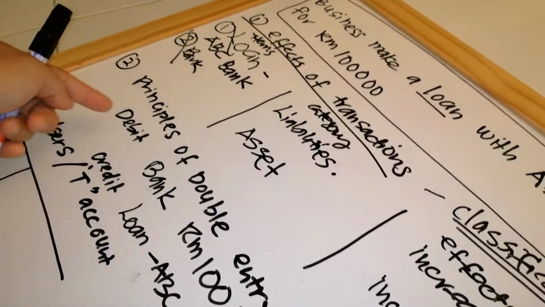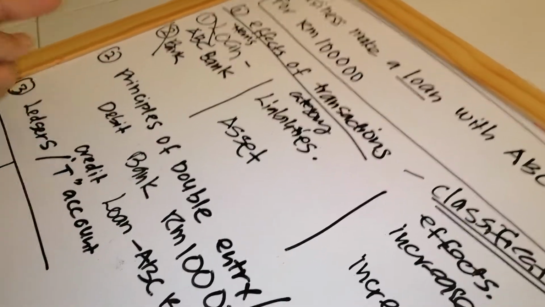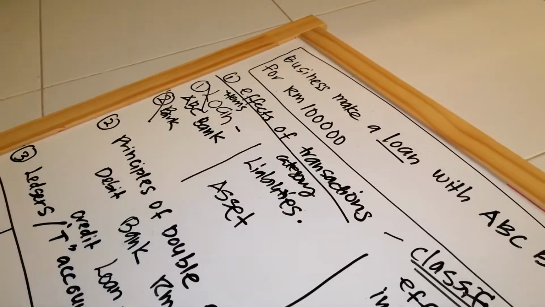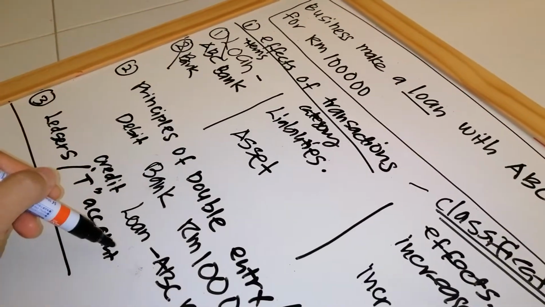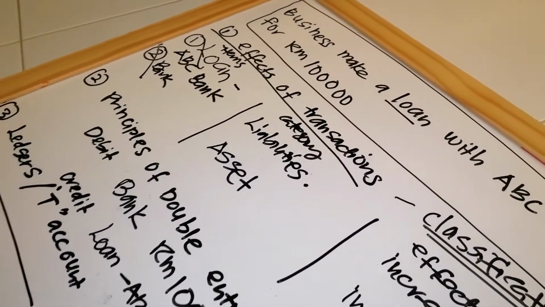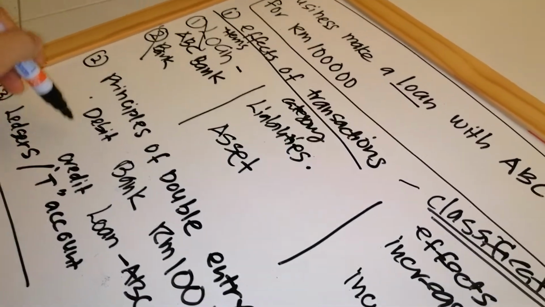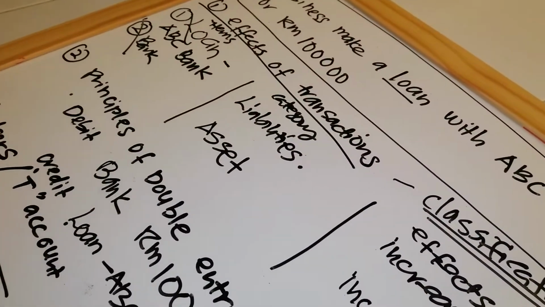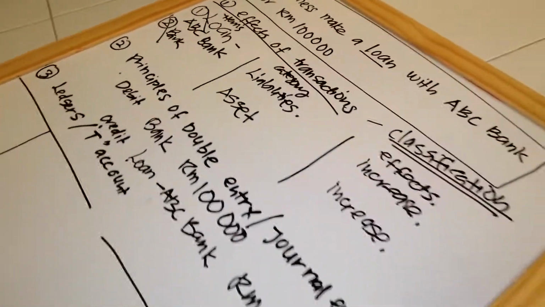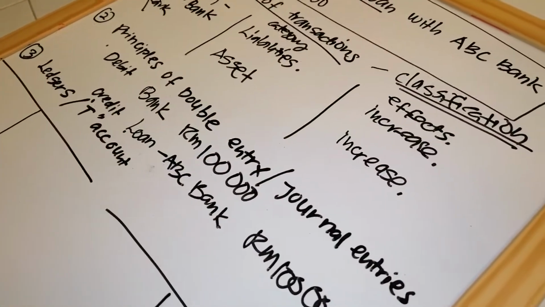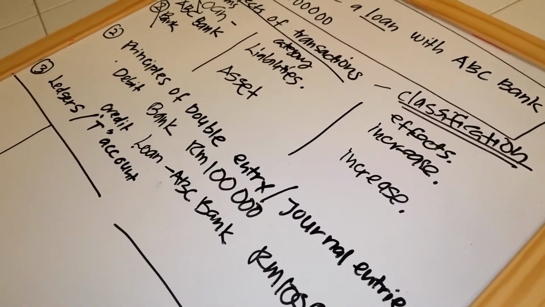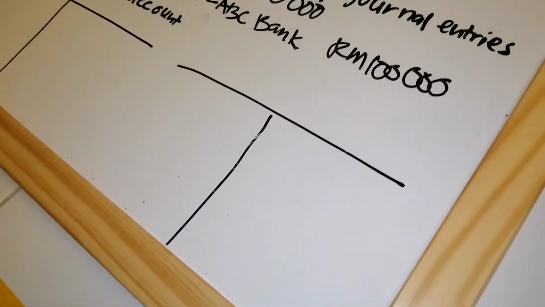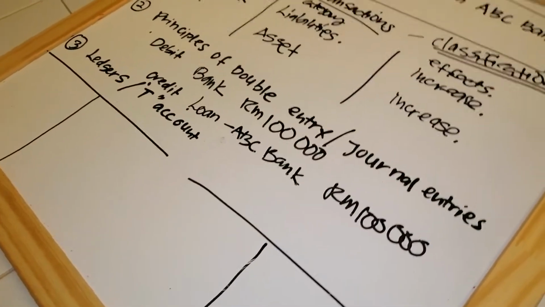So simply, you write debit, credit first. Then when you read from here using this circle, if credit, you go to credit. If debit, you go to debit, because debit must come first. And after debit, credit. So debit is on the left and then the right. Okay. So now, when you have the perfect answer for the principle of double entry, then you can prepare the T ledgers, also the ledgers of T account.